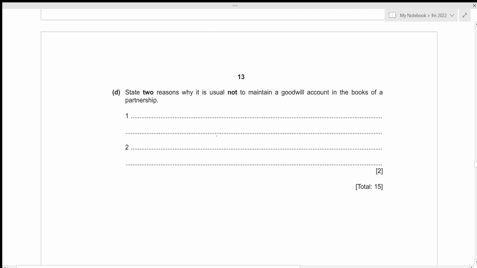We need to state two reasons why it is usual not to maintain a goodwill account in the books of a partnership. So the very first reason would be that the value of goodwill is subjective, because the inside parties or the partners of a partnership may view the value of a goodwill to have a certain number, whereas maybe some other people may believe to have a different number, right? So this is a very subjective matter. So that is the reason why it is not maintained in the books of a partnership. The value of goodwill is subjective.